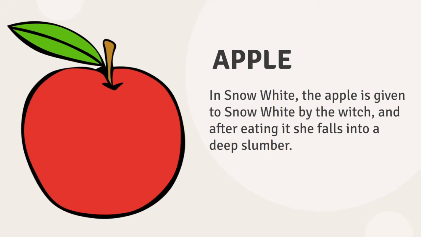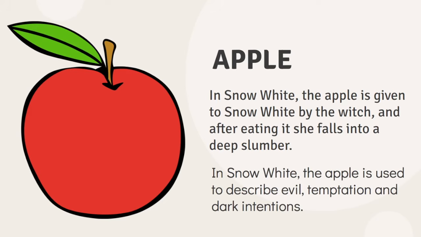Next, we have an apple. In Snow White, the apple is given to Snow White by the witch, and after eating it, she falls into a deep slumber. Now this apple's symbolism in the movie is not just an apple. It represents evil, temptation, and dark intentions, since after eating the apple, Snow White falls into a deep slumber, which is the evil that the witch had planned beforehand, and the temptation is shown with Snow White's hesitance to open the door and eat it.